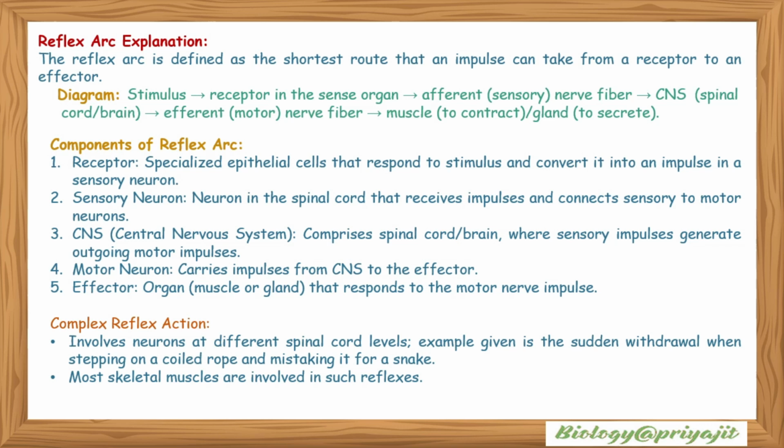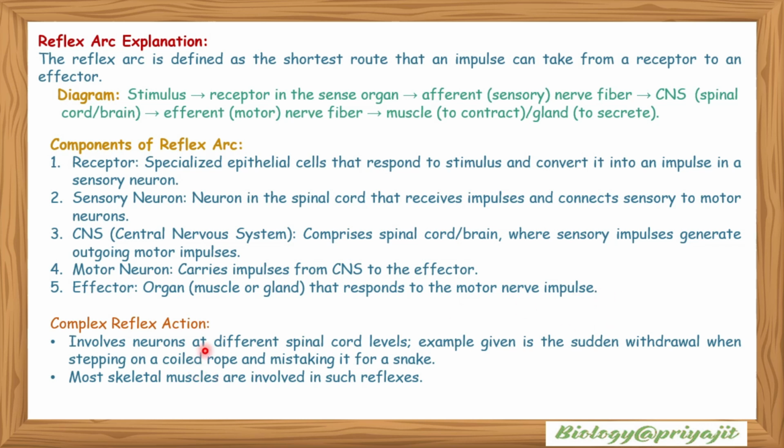Components of the reflex arc are: the receptor, specialized epithelial cells that respond to a stimulus and convert it into an impulse in a sensory neuron; the spinal cord, which receives impulses and connects sensory to motor neurons; the CNS, or central nervous system, comprising the spinal cord or brain, where sensory impulses generate outgoing motor impulses; and the motor neuron, which carries impulses from the CNS to the effector organ, a muscle or gland that responds to the motor nerve impulse.